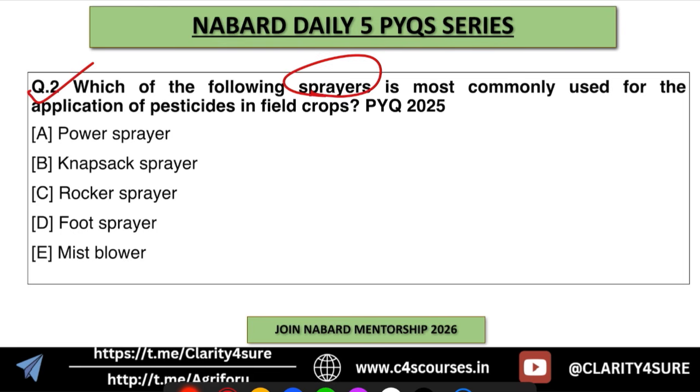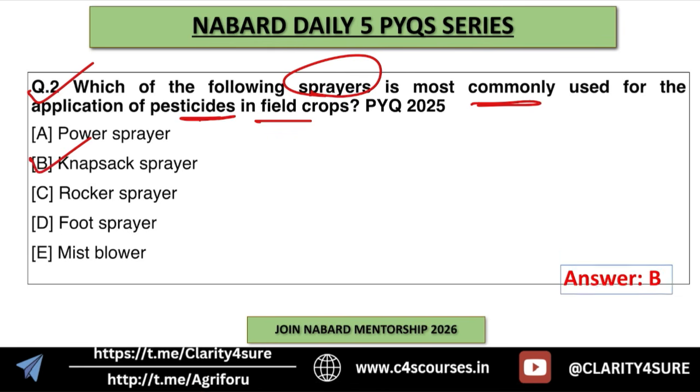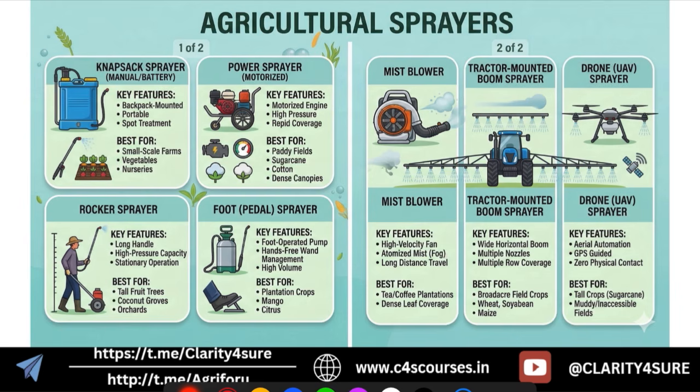Next is, which of the following sprayers is most commonly used for the application of pesticide in the field crops? So we know most commonly we use a knapsack sprayer. Okay, so option B is the right option. So let's discuss different agriculture sprayers. Okay, so first is again the knapsack, that is very common in Indian agriculture, right?